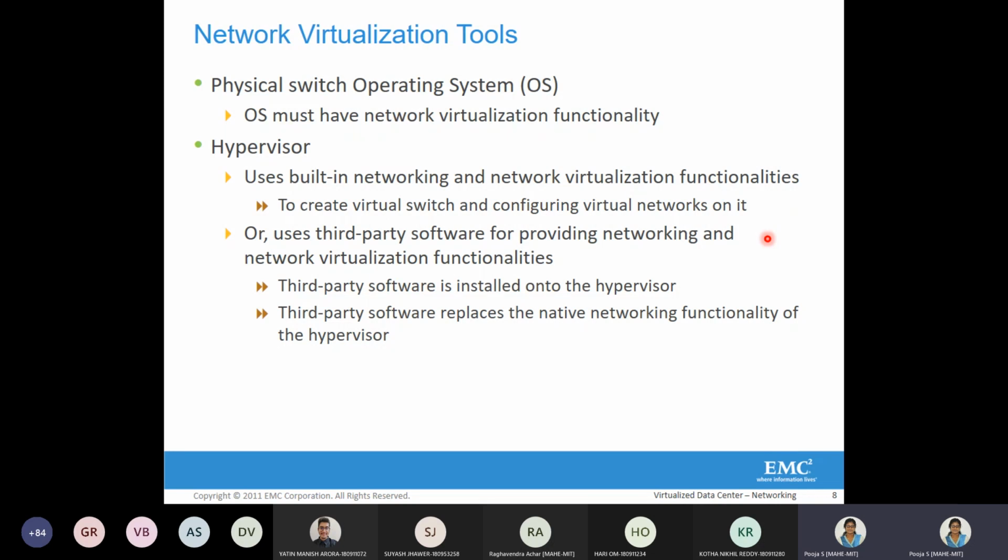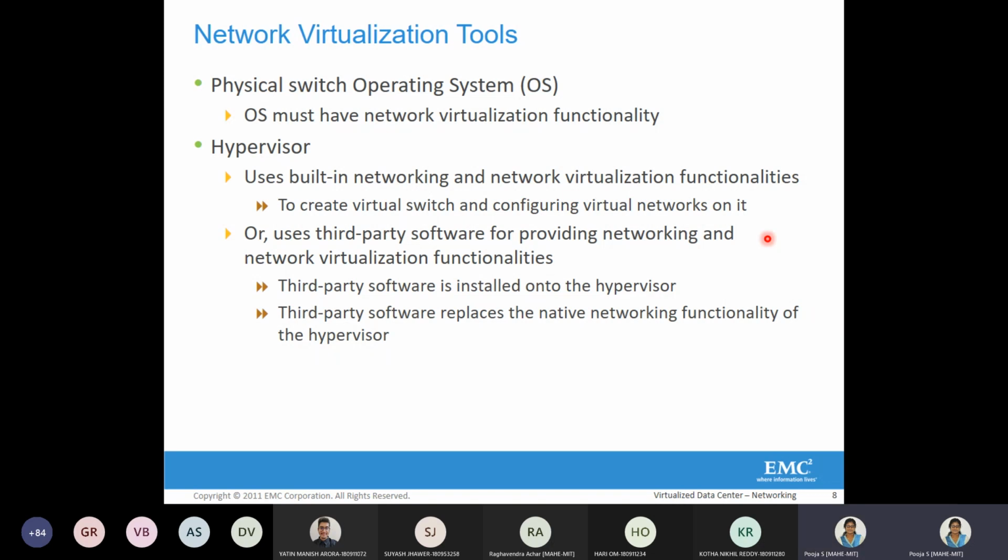Either it is pre-built, or sometimes you can use third-party software also. In that case, that third-party software can be installed on the hypervisor, and the same network virtualization functionality can be provided by the third-party software also.